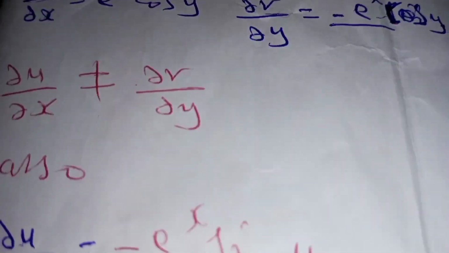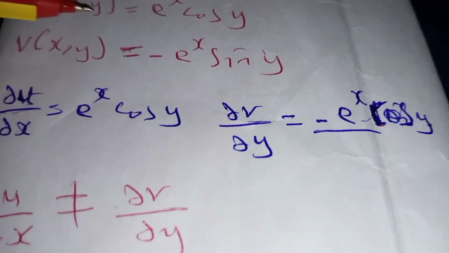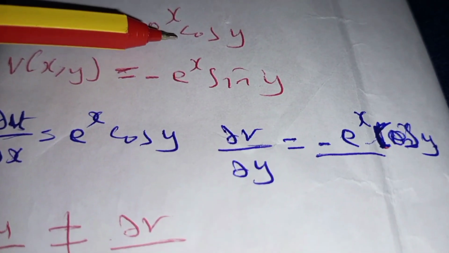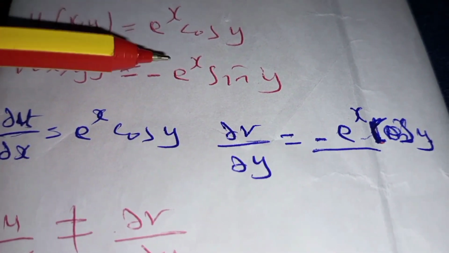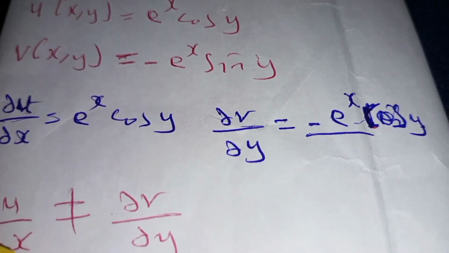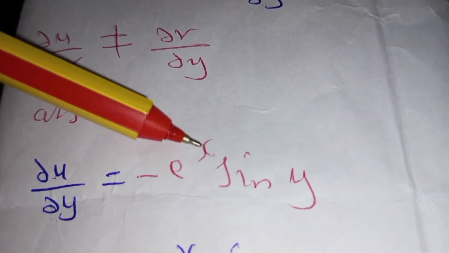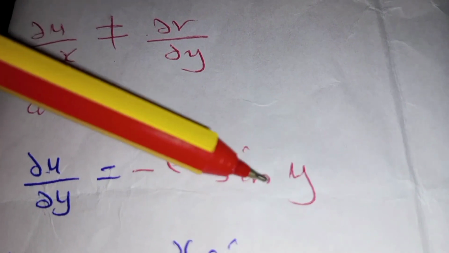Also, we take the partial derivative of function u with respect to y, whereby now we differentiate cos of y with respect to y, which is negative sin y multiplied by exponential x, and the result will be negative exponential x multiplied by sine of y.